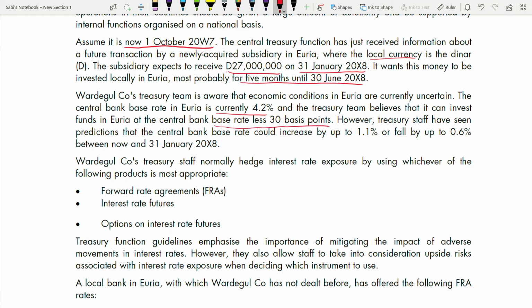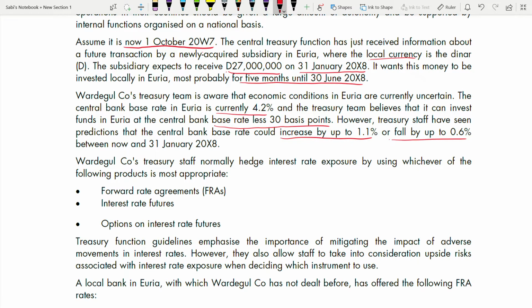This will be your investment rate: 4.2 minus 30 basis points, sorry, the increased amount or decreased amount minus the 30 basis points. However, Treasury staff have been predicting the central bank base rate could increase by 1.5% or fall by 0.6% between now and 31st Jan 2008. Now means 1st of October 2007 to 30th June 2008. It can move up or down.